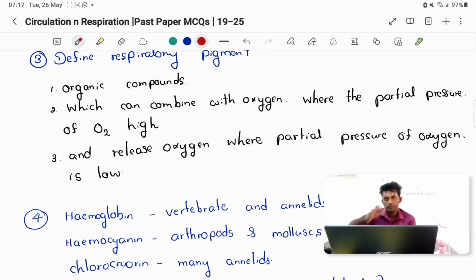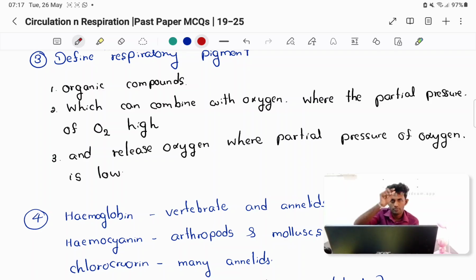Like when that hemoglobin travels to the cellular level, what happens? The oxygen level is low there, or the carbon dioxide level is high. So when the partial pressure of oxygen is low, this respiratory pigment can release oxygen, right?